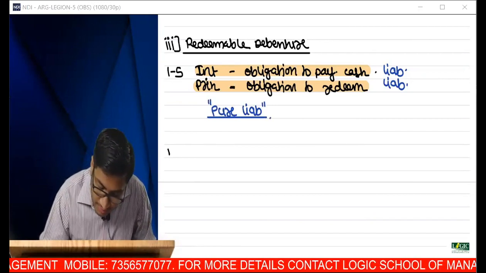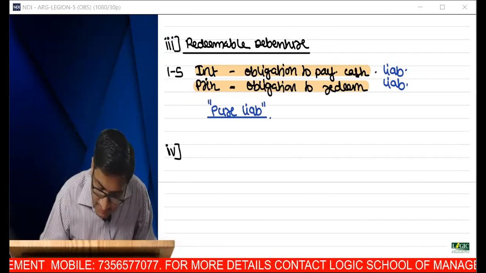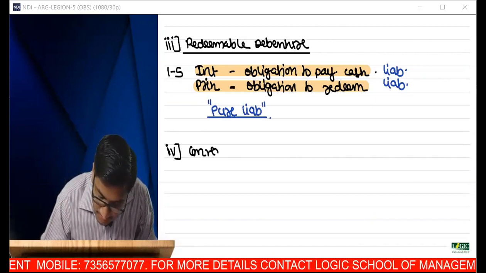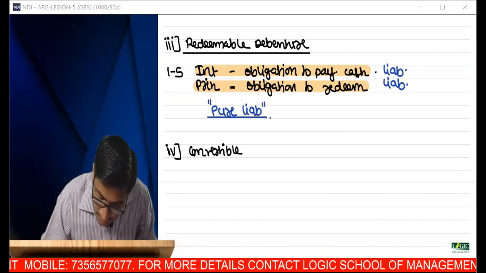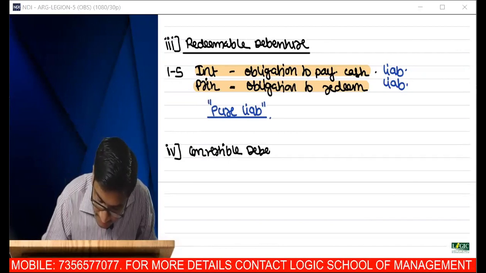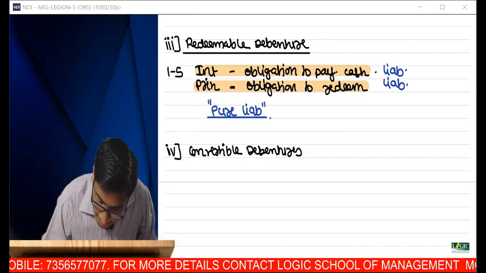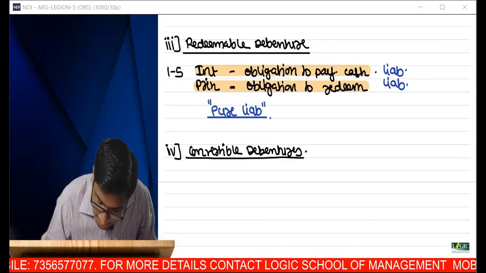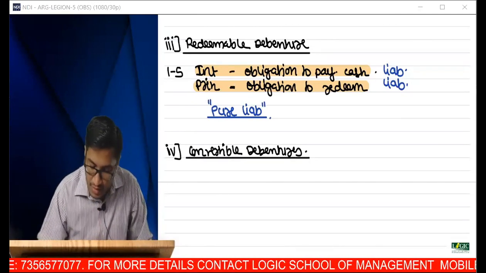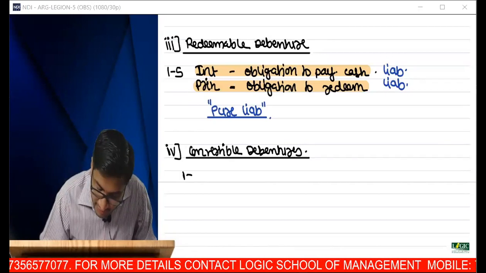So let's come to the next category. Assume convertible debentures. So here, say 1 to 5, interest.